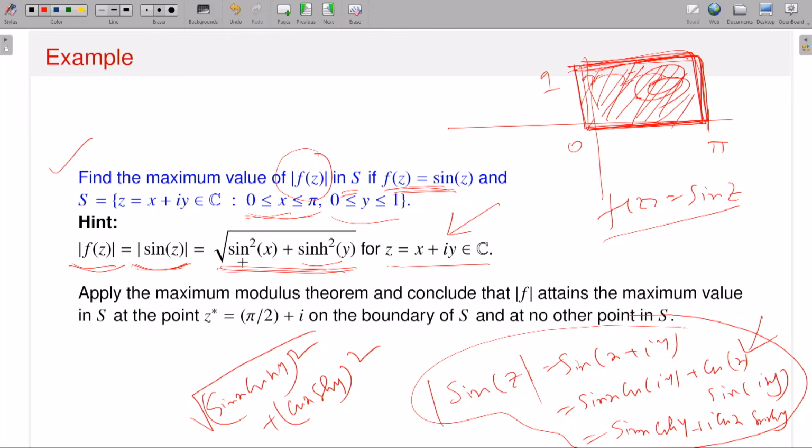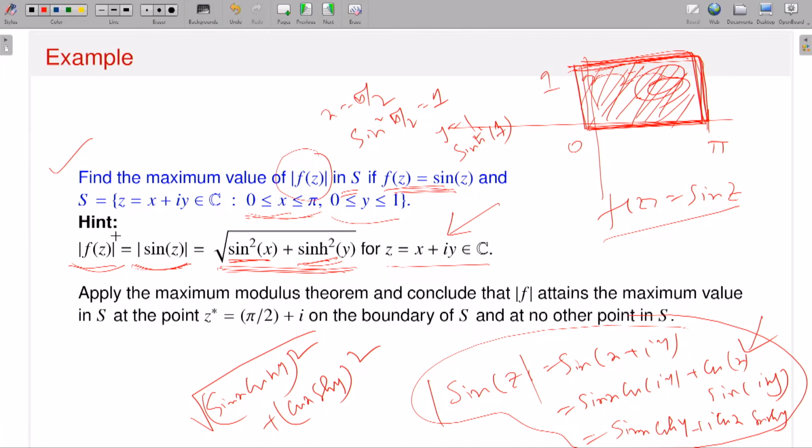So now look, therefore this function, if x runs from 0 to pi, what is the maximum value of sine squared x? The maximum value is 1, so if I take x equal to pi by 2, then sine square pi by 2 is 1. This is the largest value. And sine hyperbolic square y is an increasing function, so it takes its largest value at y equal to 1. That means the value is sine hyperbolic square 1.